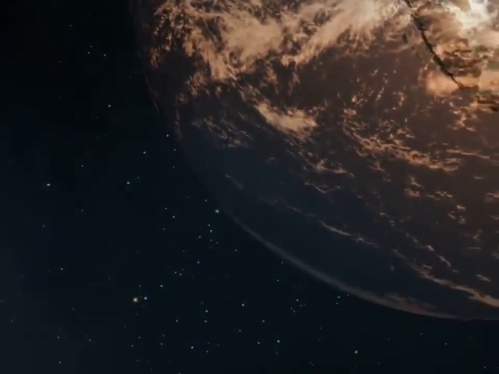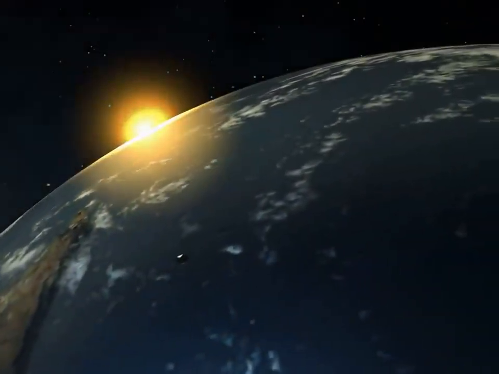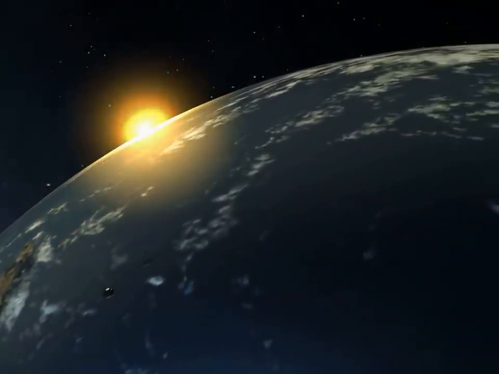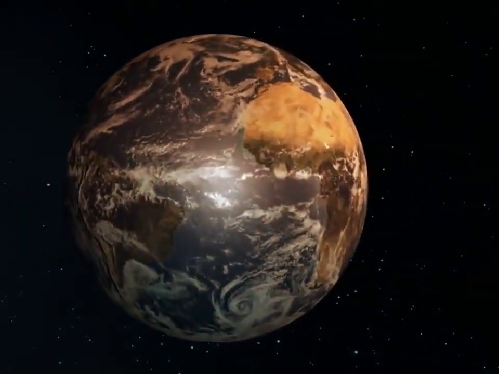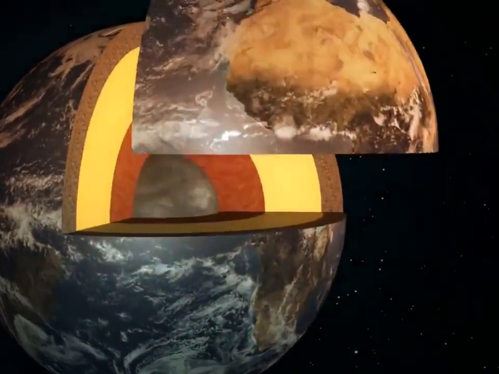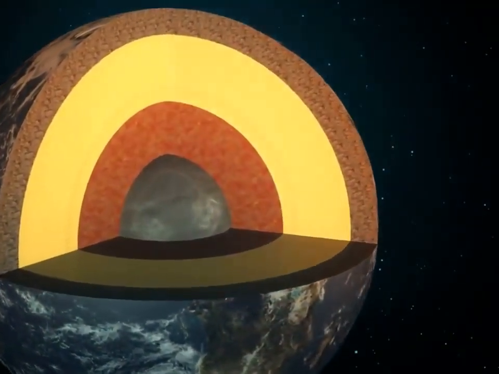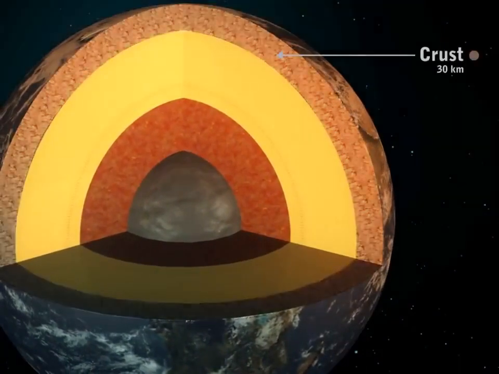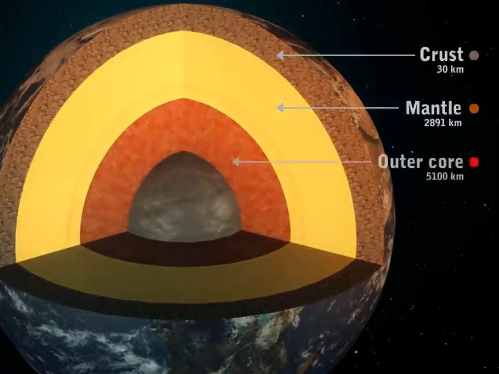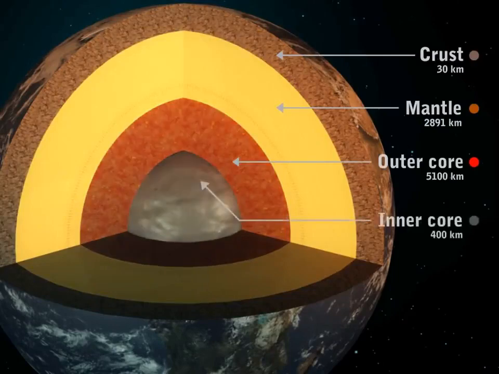The surface of the Earth is covered by rocks and water bodies. But what about the inside of the Earth? If we were to take a look at the Earth's interior, we would see that the Earth consists of 4 layers. They are the crust, the mantle, the outer core, and the inner core.